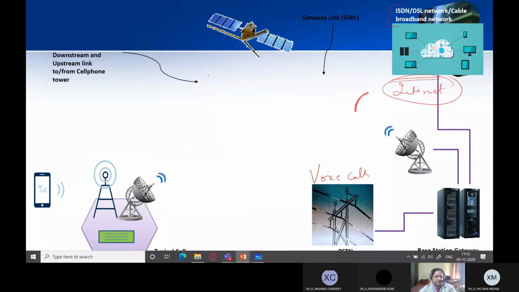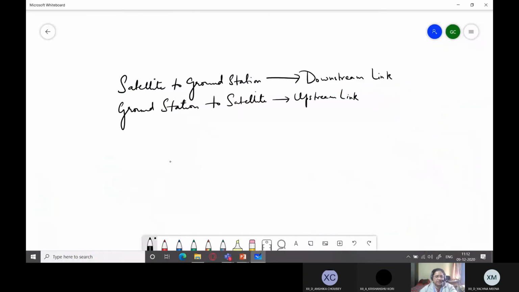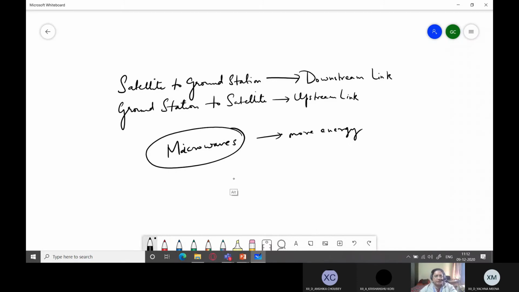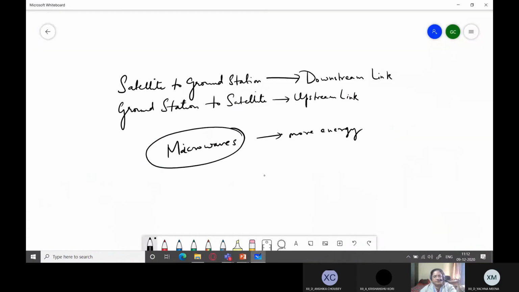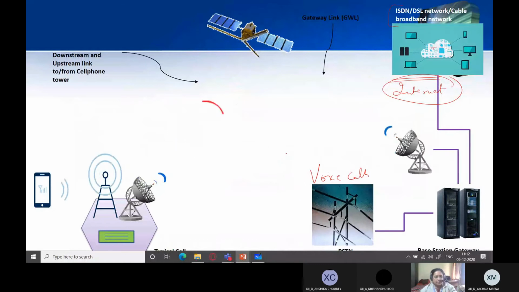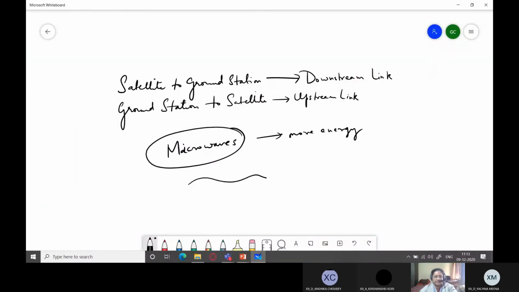And now here, this ground station to satellite is which type of a connection? It takes place using microwave links. Using microwaves. Why? Microwaves have more energy. You need more energy if you want to travel further. If a signal has to travel farther, it needs more energy. And because microwaves have higher frequency, you will always see that as the frequency increases, the energy also increases, right? Low frequency waves don't need that much energy. They are low energy waves which can travel much farther with less energy.